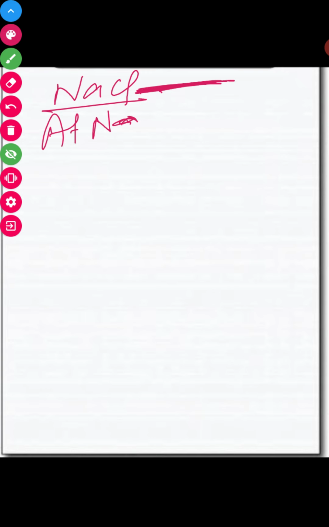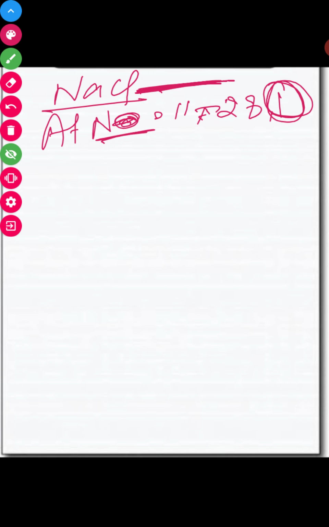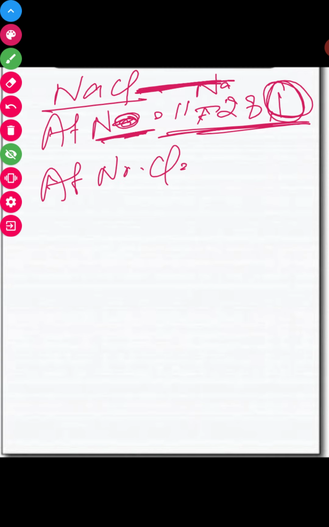See, we take the ionic compound NaCl. It's a very common example, and you will study the lattice structure of NaCl in your higher classes also. The atomic number of sodium is 11, and its electronic configuration is 2, 8, 1, right? In the outermost shell it has only one electron. Sodium is a metal. Whereas the atomic number of chlorine is 17, and its electronic configuration has 7 electrons in its outermost shell.